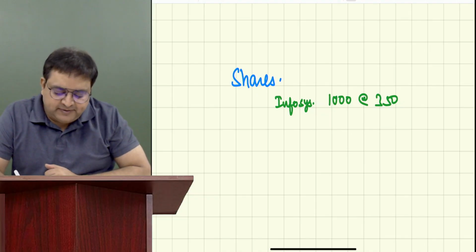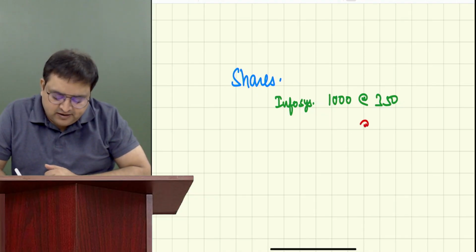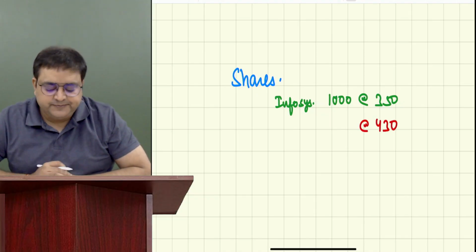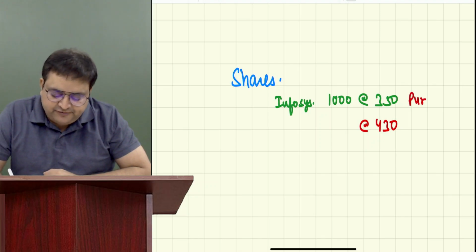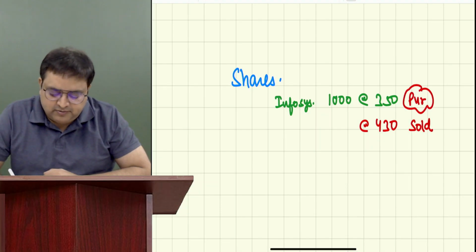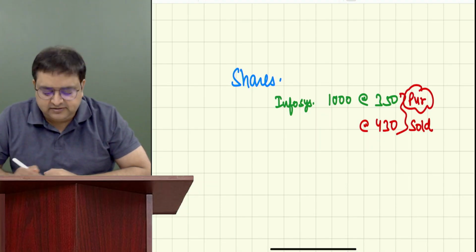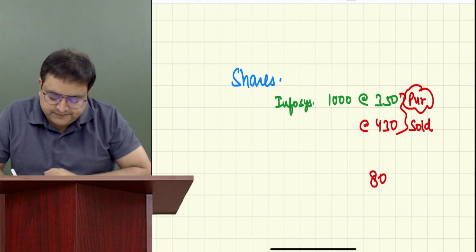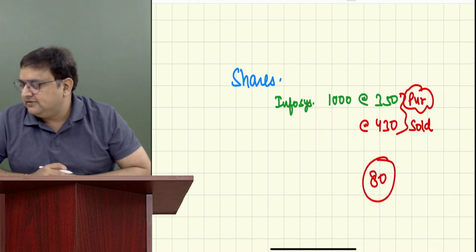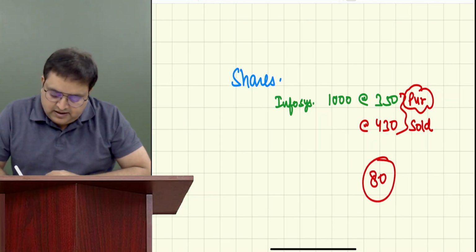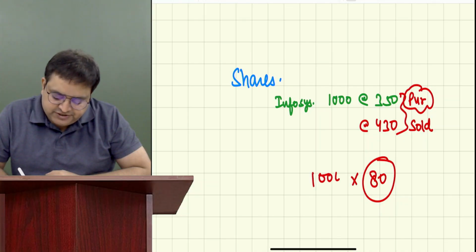Because the price has increased from 350 to 430 rupees. She purchased it for 350. She sold it for 430. How much profit has she made on one share? 80 rupees. Everybody's okay with this example? Yes, sir. And on 1000 shares, how much profit has she made?